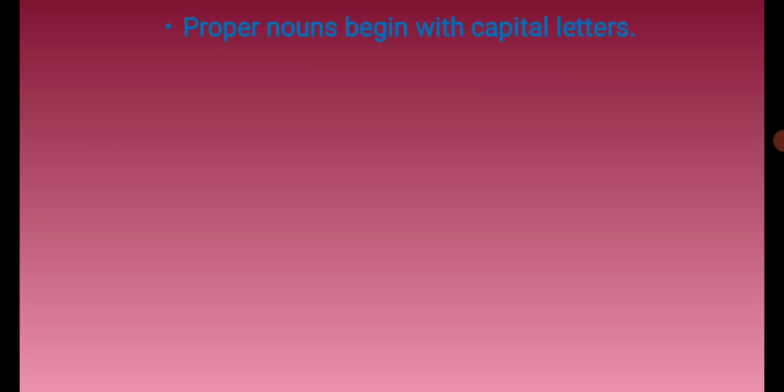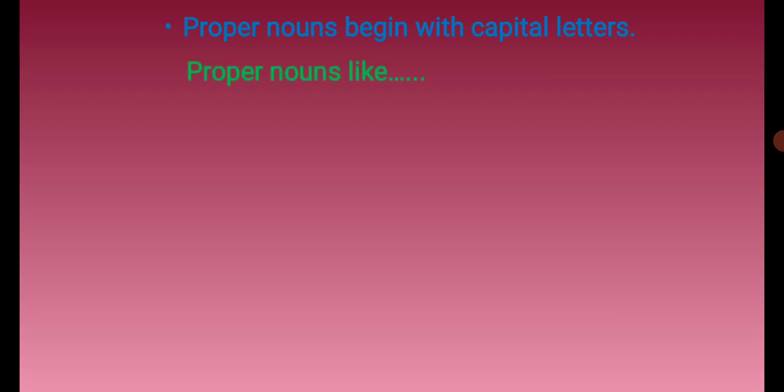Let's see the next use: the proper noun begins with a capital letter. We already learnt about proper nouns in our lesson number 4, right? Common nouns and proper nouns we already learnt in semester 1. So let's revise. Which are some proper nouns? I have given some examples of proper nouns with the name.